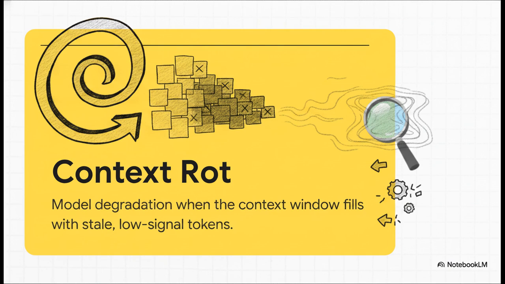But wait, there is another hidden danger lurking as your loop runs: context rot. As the loop iterates, every single tool result and intermediate reasoning step piles up in the context window. Long before you ever hit the hard token limit, the model starts getting measurably worse because its window is just filled with stale, low-signal tokens. This is the exact reason why long-running agents often start out super strong and then completely lose the plot and start hallucinating halfway through a task.